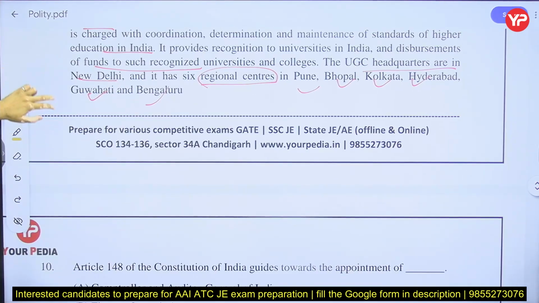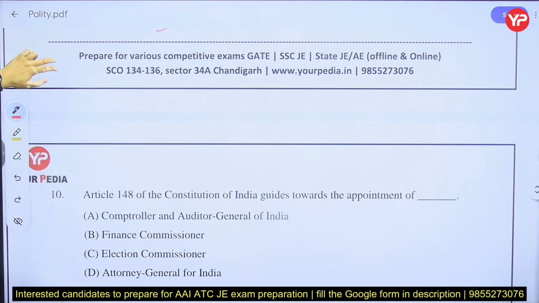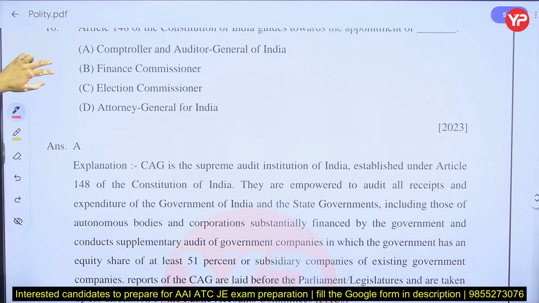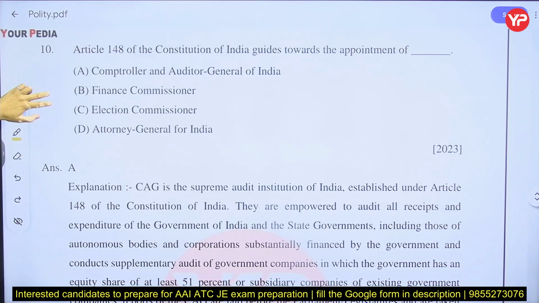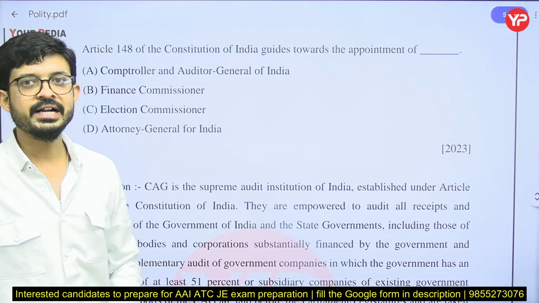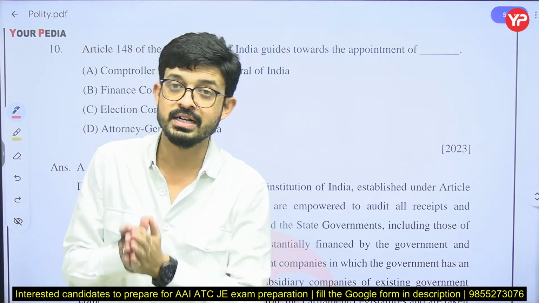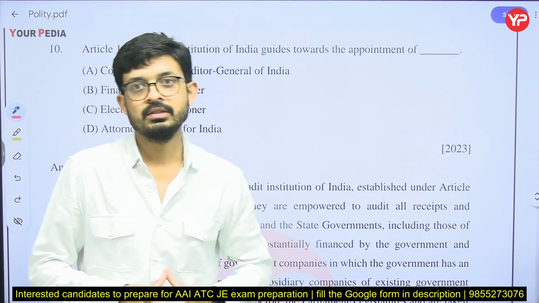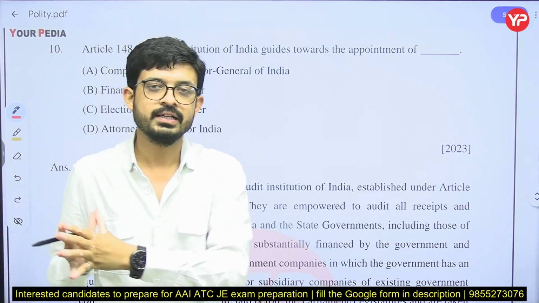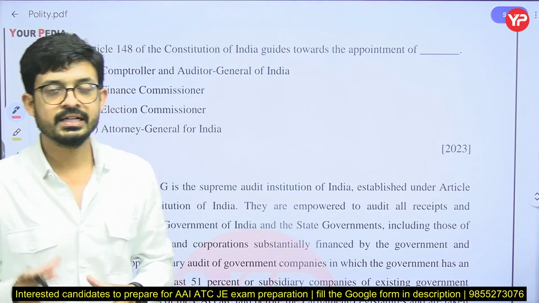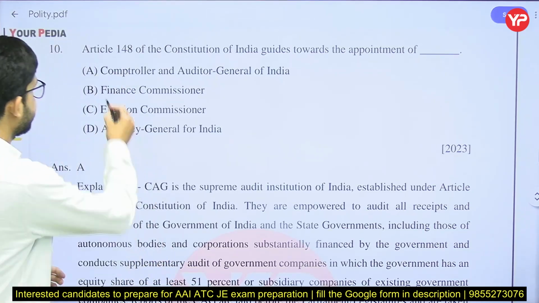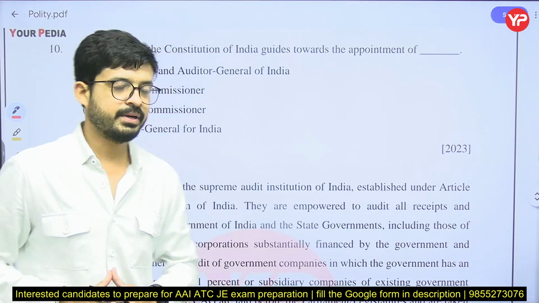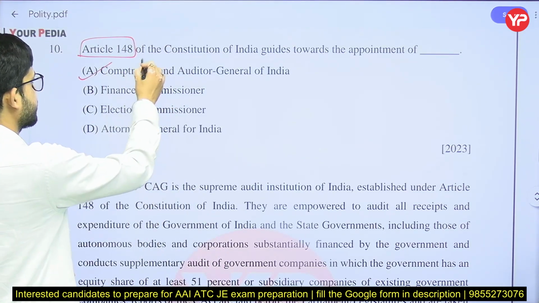Our next question is a very important topic. Comptroller and Auditor General of India, CAG, the Guardian of the Public Purse of India. It is known as the Guardian of the Public Purse because it guards all the tax money in the Consolidated Fund of India, that is the public purse of India. Article 148 of the Constitution of India provides for the appointment of the Comptroller and Auditor General, CAG.